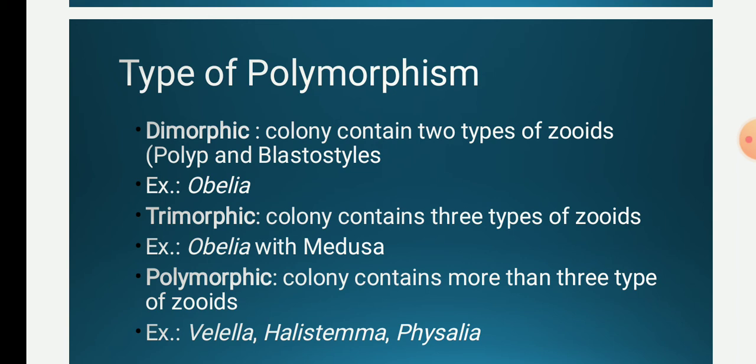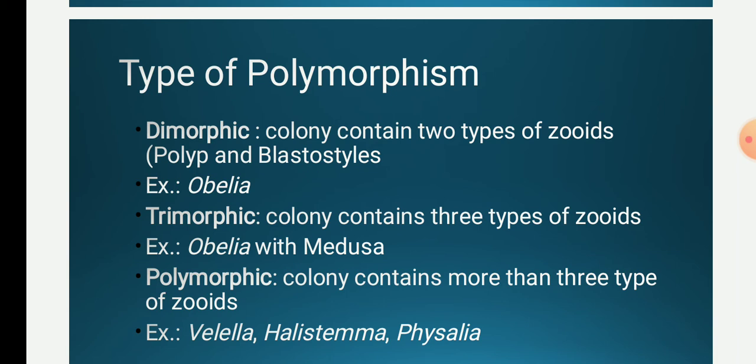In dimorphic polymorphism, sorry, my mistake.